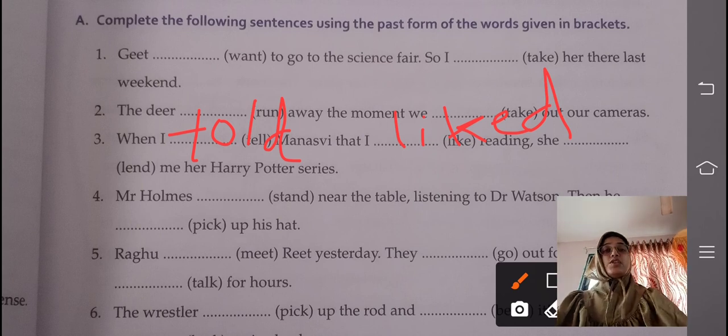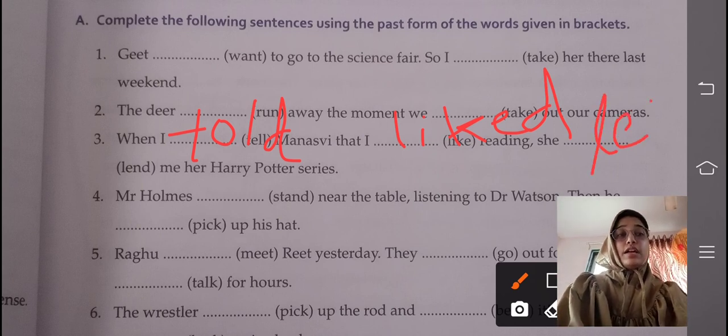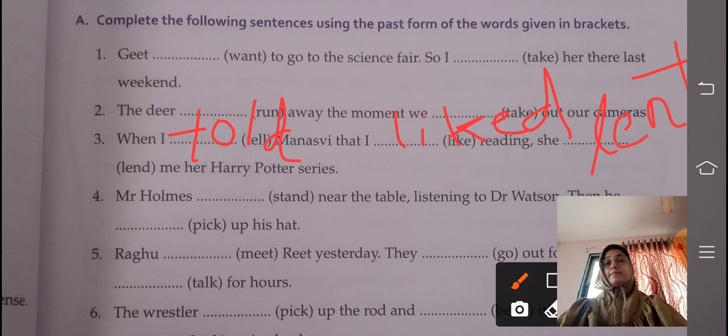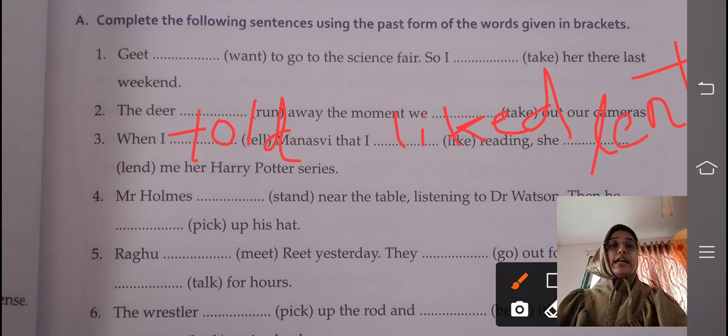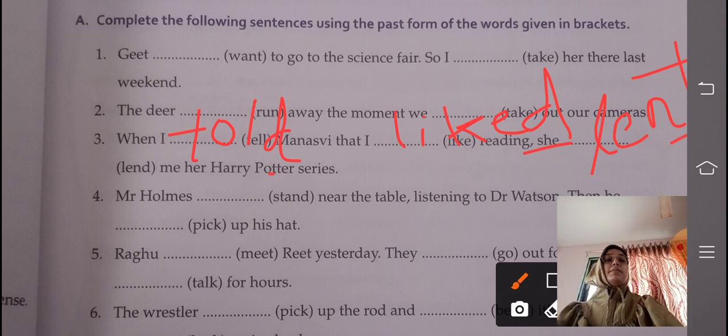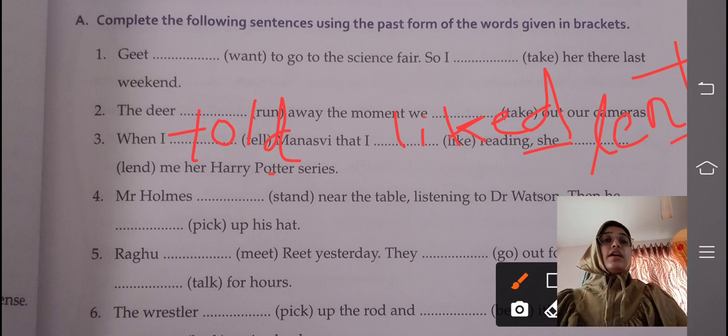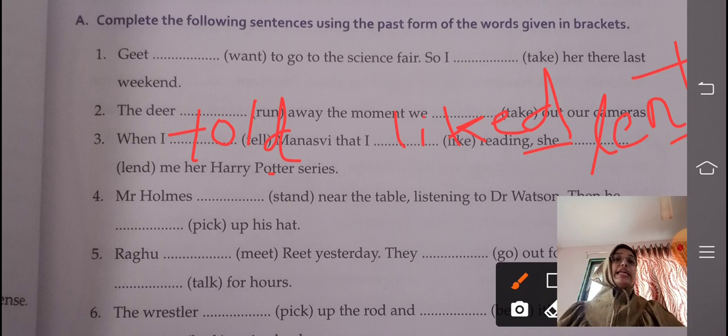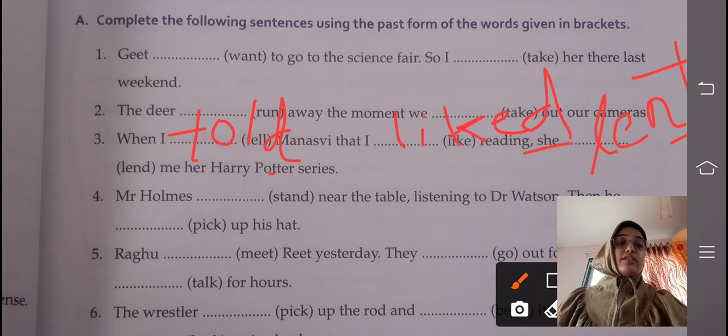She lend will convert into lent. Correct. So here you can see that tell becomes told. We put here d in liked and d becomes t. So when I told Manasvi that I liked reading, she lent me her Harry Potter series.